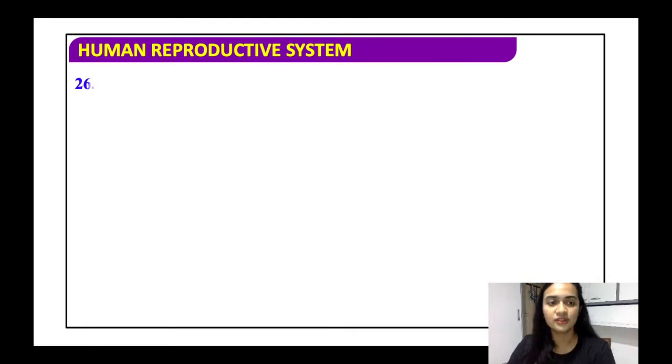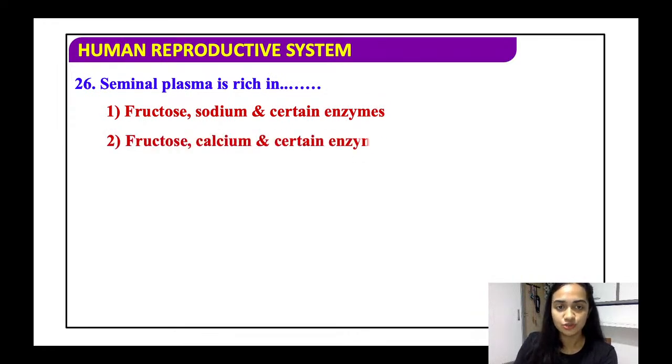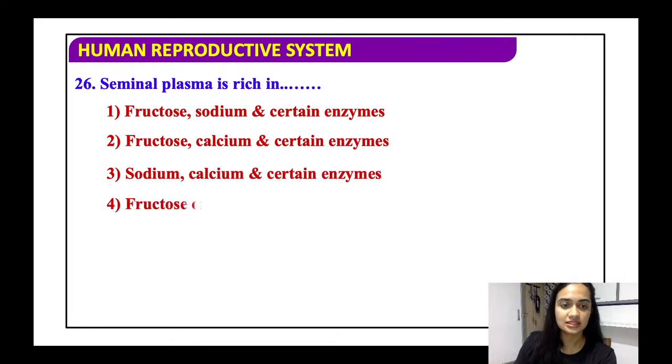Yes, Tanu, you're right. Seminal plasma is rich in fructose, sodium, and certain enzymes; fructose, calcium, and certain enzymes; sodium, calcium, and certain enzymes. The correct answer is fructose because fructose will provide energy to it. It contains many enzymes, and along with it, it will contain calcium and phosphorus. All right.